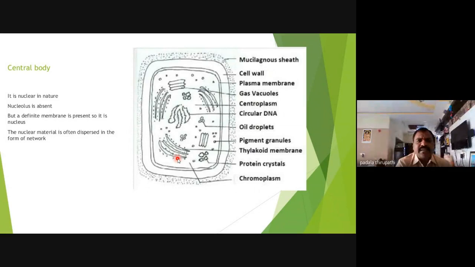And the central body or centroplasm consists of no definite nucleus, only a nuclear structure is there. Nuclear structure means only the nucleoid region is there, only the chromosome, that is a circular DNA, present, but a definite membrane is absent in the nuclear region. The nuclear material is often dispersed in the form of a network in the central body. Okay, so this is the circular DNA present in the centroplasm.